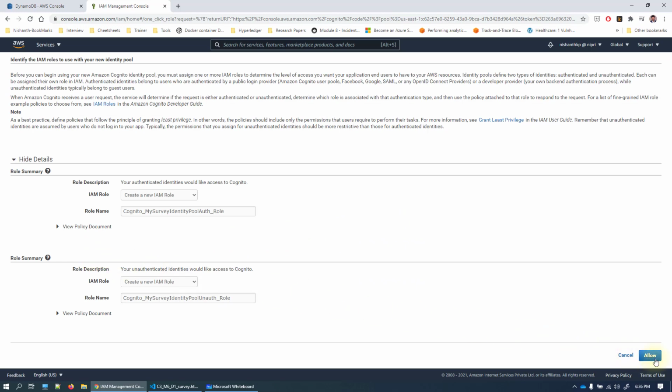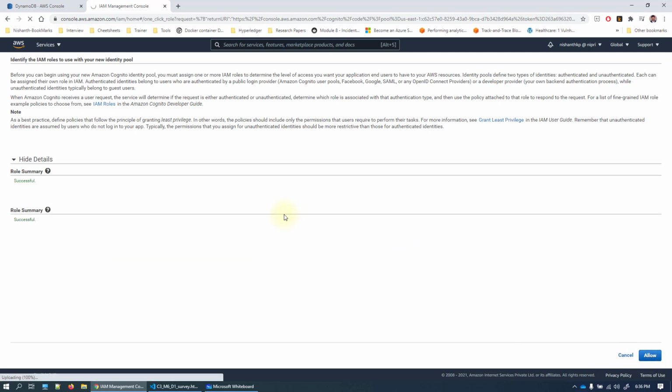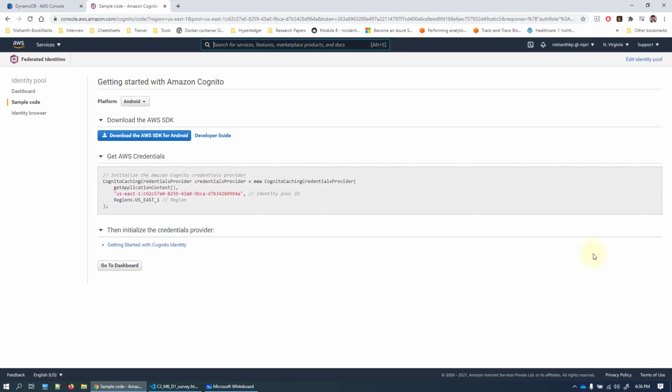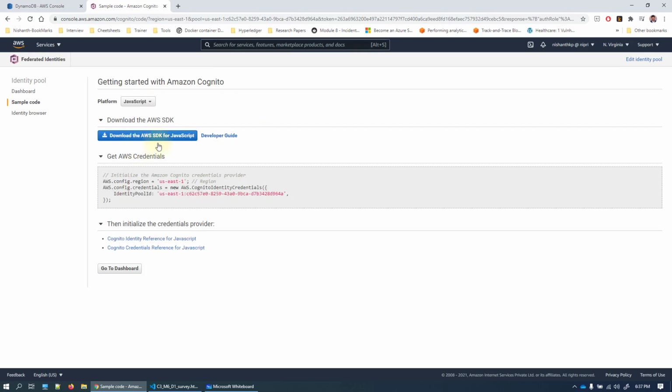Click on allow. The roles got successfully created, and this will show me the programming language that I need to use. At this moment we are going to write an HTML page, so I'm going to use JavaScript.